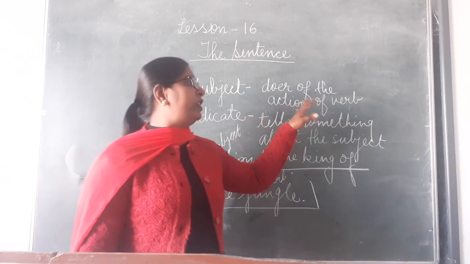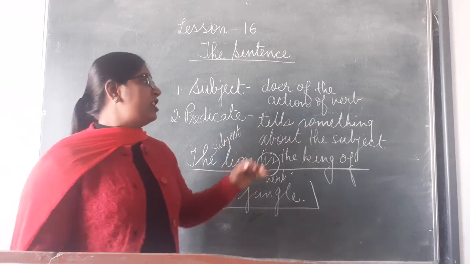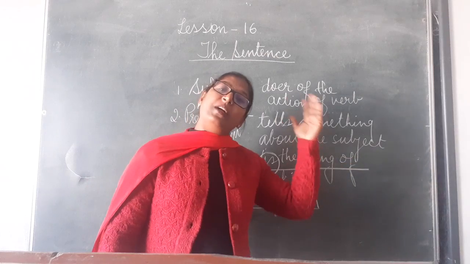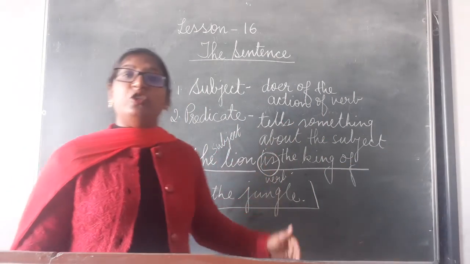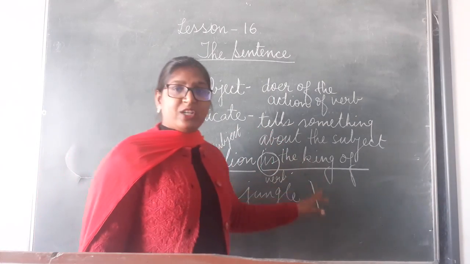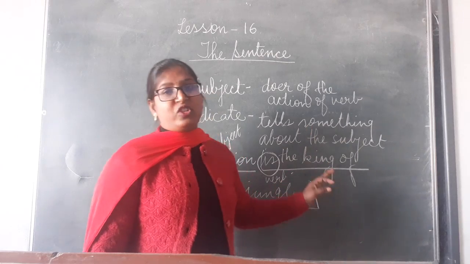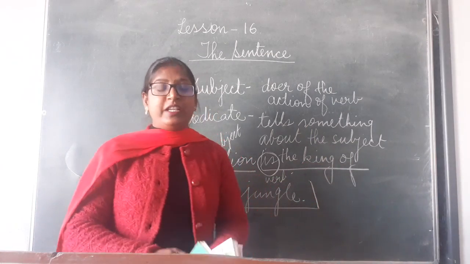Subject is the doer of the action of the verb. Second one is the predicate. Predicate tells something about the subject. And without a verb, a sentence is always incomplete. Verb is always the part of the predicate which helps the sentence to complete its meaning. Clear?